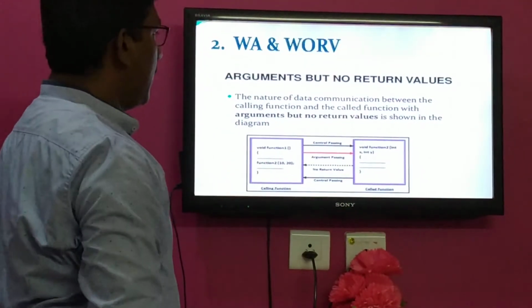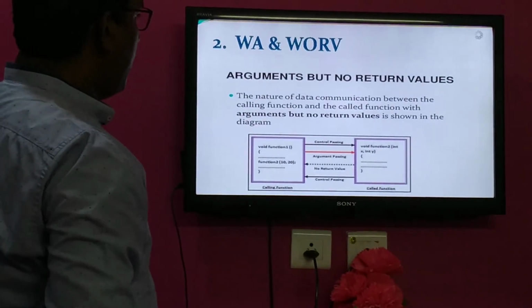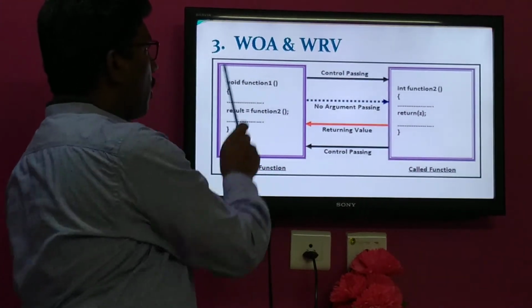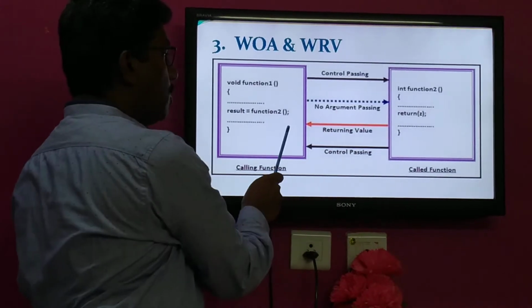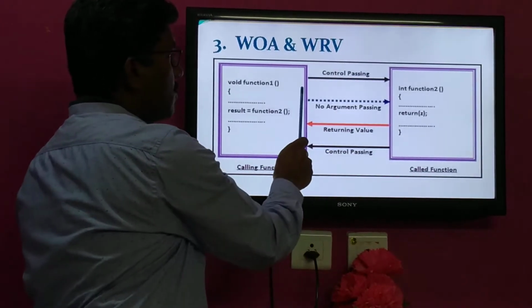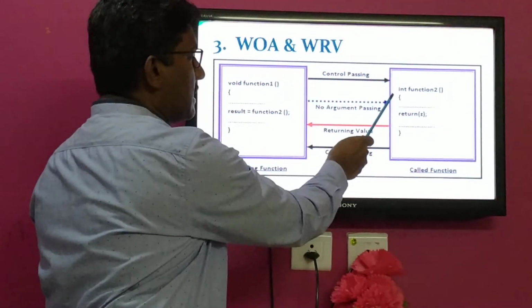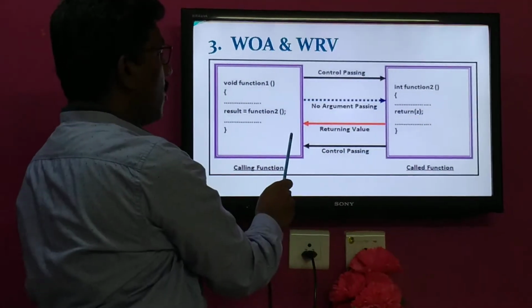This is about the second category. Then we are going to discuss the third category. The third category is without arguments and with return values. There is a red line from the called function to the calling function, that is, from function 2 to function 1. There is no red line from function 1 to function 2. Only control will be passed, but a value will be returned explicitly from the called function to the calling function.